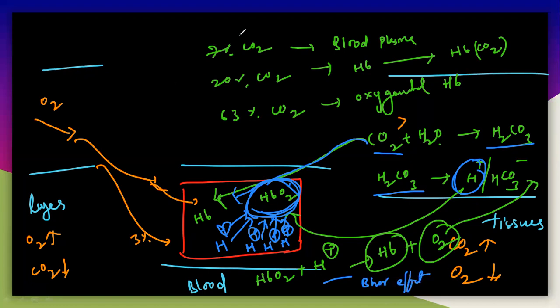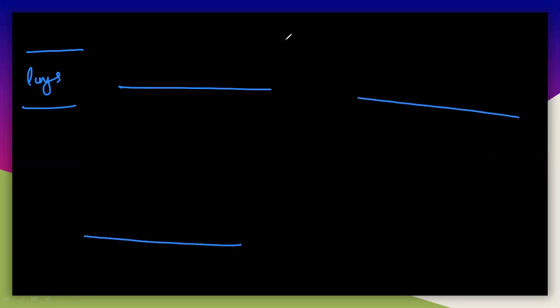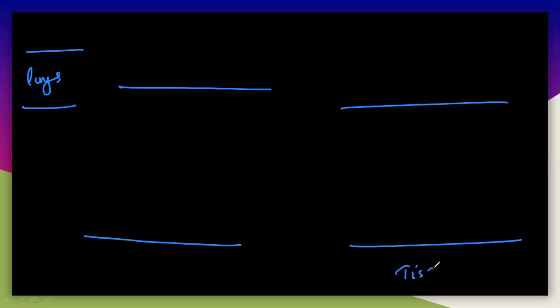So let us understand once again all these things. Look clearly once more. Once again I will tell you, this is the lungs part. This is the lungs here, and I will draw it bigger compared with the last part. This is the blood. This is the tissues here. This is tissues and this is the blood and this is the RBC here,